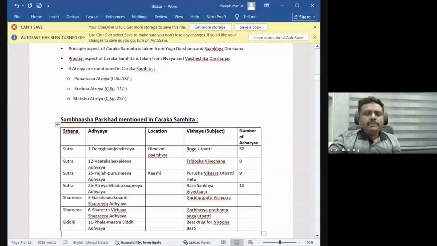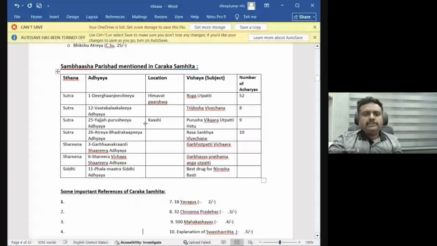A very important thing in Charaka Samhita is the Sambhasha Parishad. There are a lot of discussions in Charaka Samhita regarding conceptual understanding, to come to some conclusions regarding certain concepts. For that they called a symposium. They called different acharyas from different areas or different countries. They sit together and discuss the concepts and conclude the concept in their own wordings. This is explained in Sambhasha Parishad.